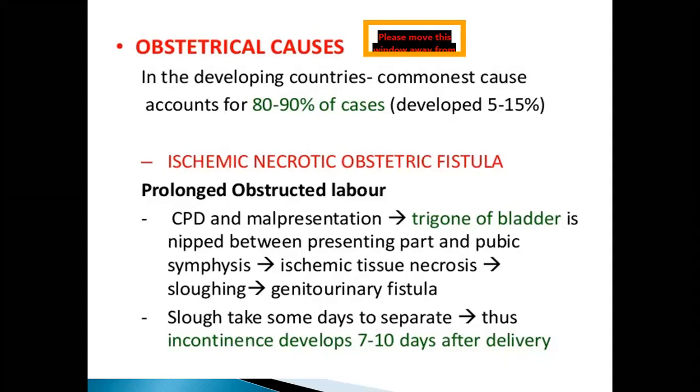So how much time will it take for the development of genitourinary fistulas in case of obstetrical complications? It is usually after 7 to 10 days. If the injury to the bladder or the genitourinary system is during surgery, she will develop the complaints immediately. Whereas as a result of obstetric complications, the fistulas will develop after 7 to 10 days. So that is the time taken for the sloughing of the avascular tissues.